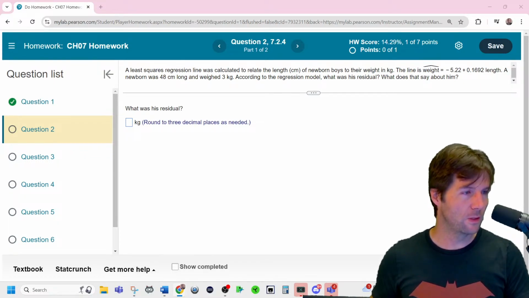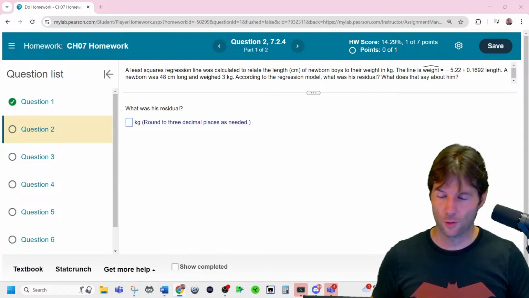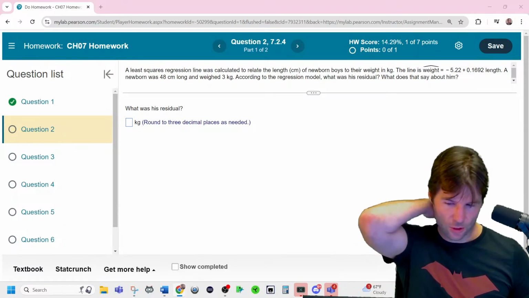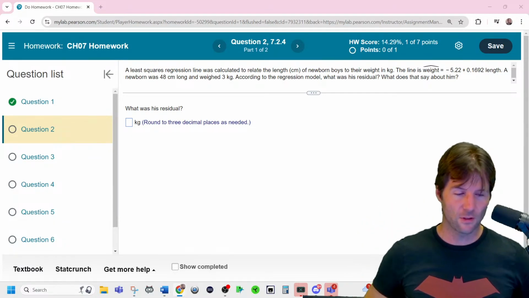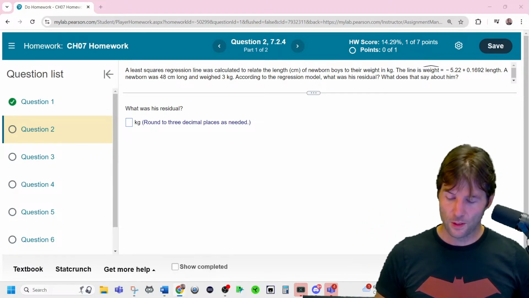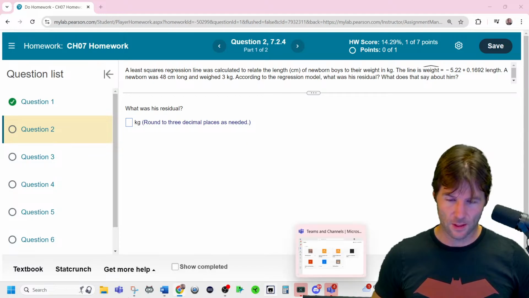Step to a 1, chapter 7, homework. Question 2. With question 2, a least squares regression was calculated and they give us the line. So the only thing we really need right here is the line to figure this out.